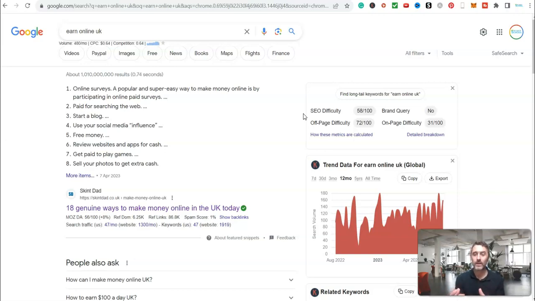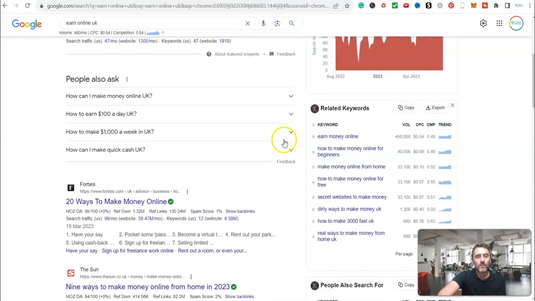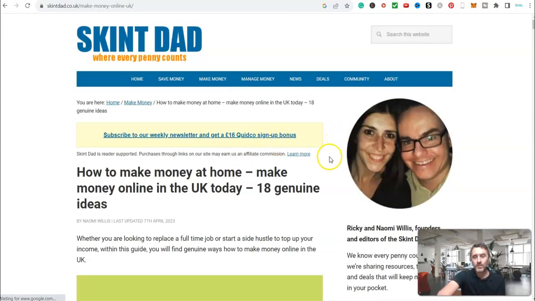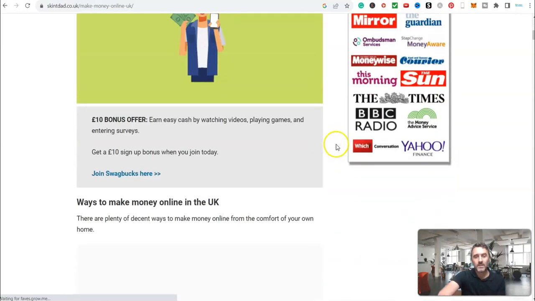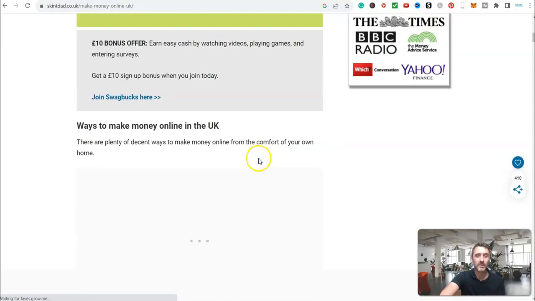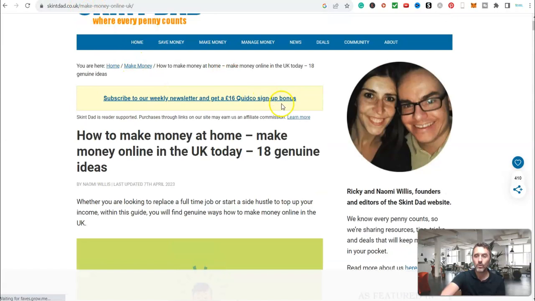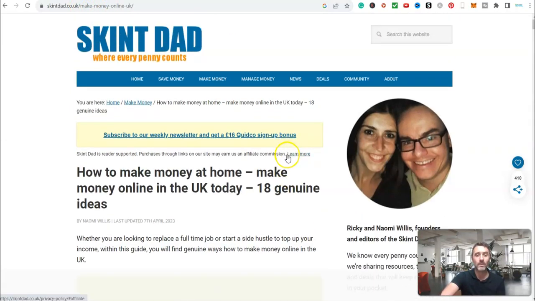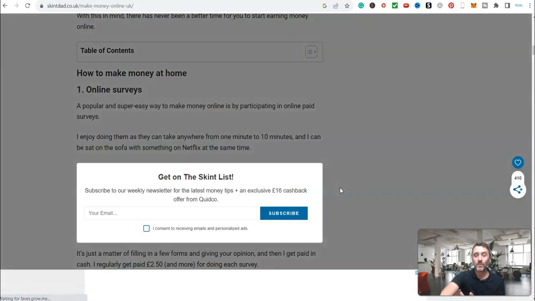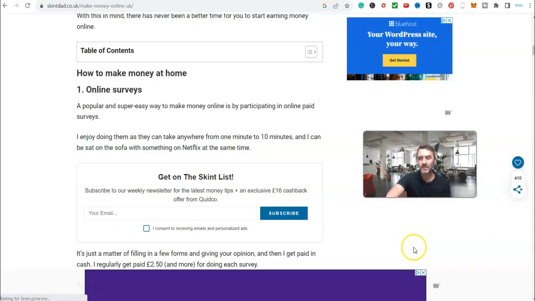So how could we create content and make money around this keyword? Let me give you an example of this. Let's just go into this one over here. Okay. So if we scroll down, let's just come onto this page here. This here is an ad, which basically means that the person who's got this website up here and has created the content around this keyword, this Make Money Online UK, they are getting money from people landing on the website and they're running paid ads.